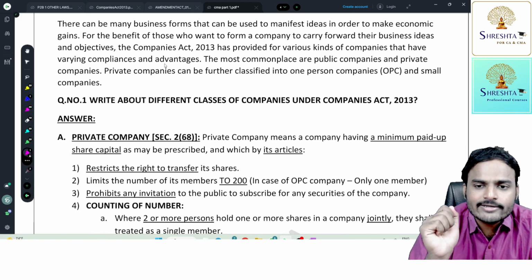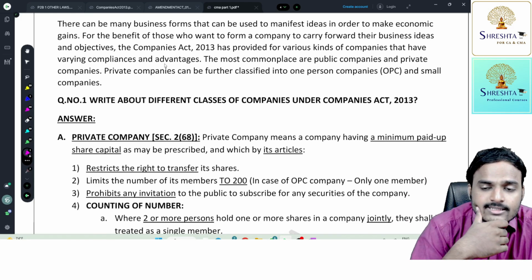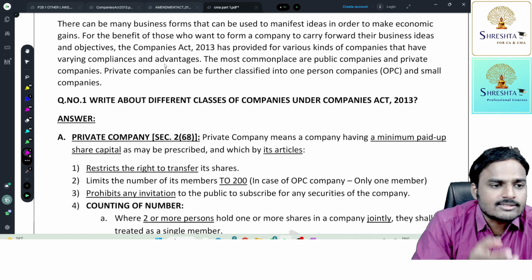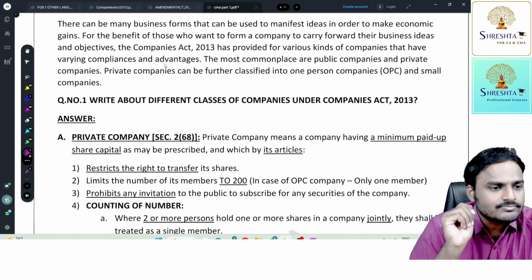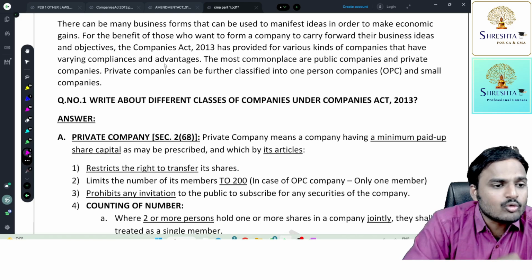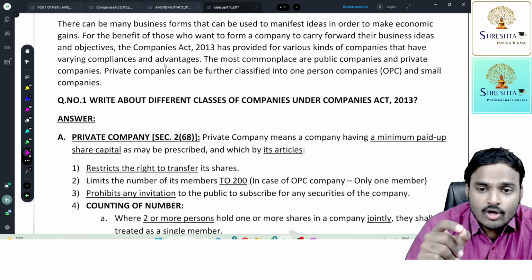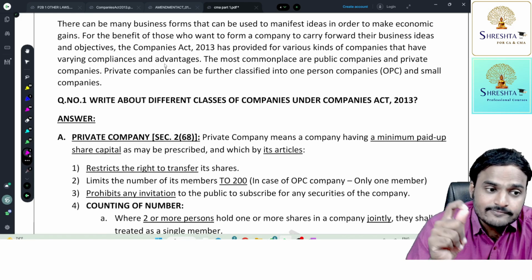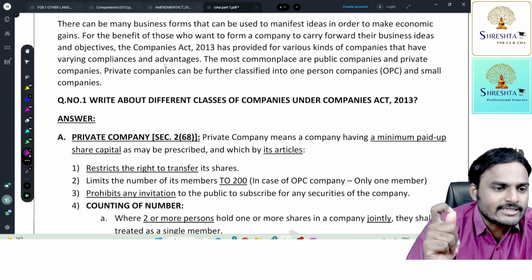Sir, at what consideration, sir? That consideration will be fixed by the directors. Then, sir, it is a subjective matter, no, sir. If the directors fix a high price, it's a loss to the existing members and a gain to the outgoing members. Or if the directors fix a very low price, then it is a loss to the outgoing member, no, sir. So that's the reason the lawmaker said that the price is fixed by the directors, but verified by the auditor.